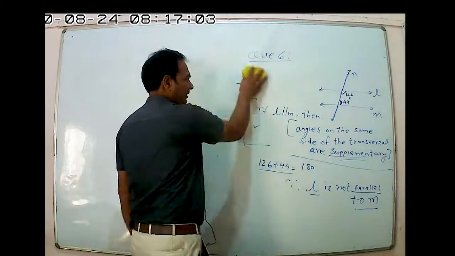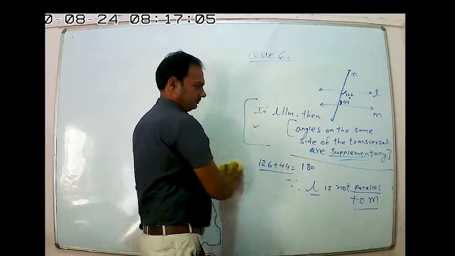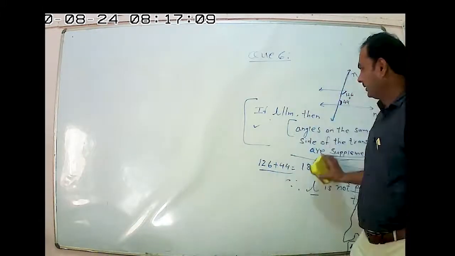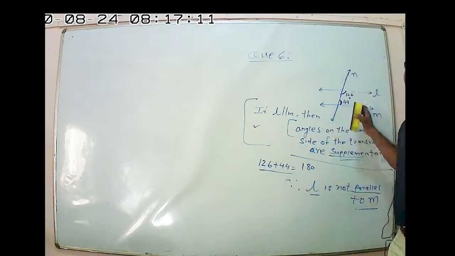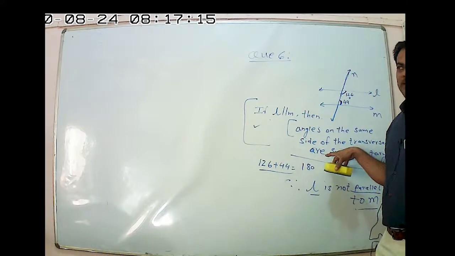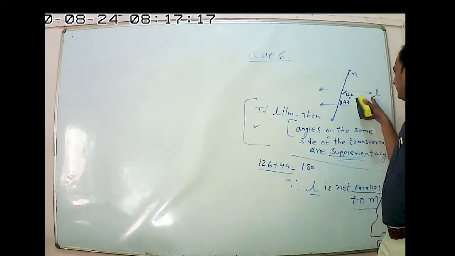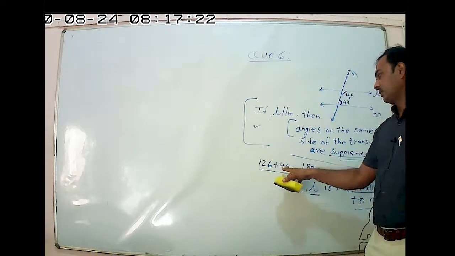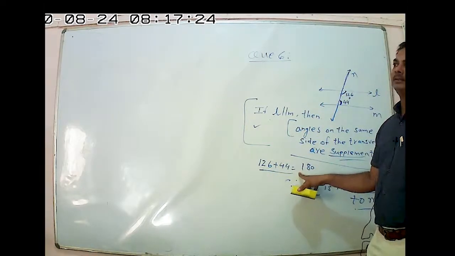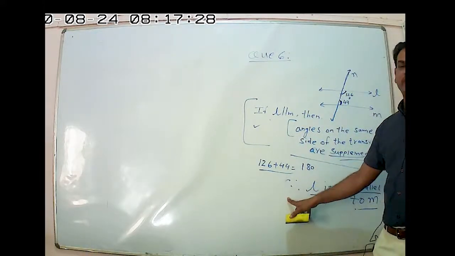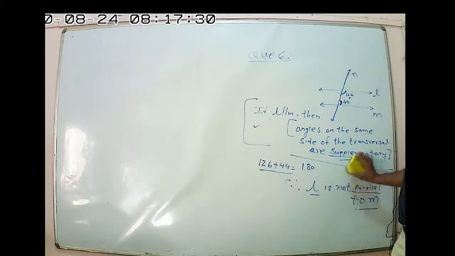Is there any doubt in this question? Is there any doubt in this question? No, sir. So clear why these lines are not parallel? Clear or not, why this line L is not parallel to M? Because the sum of these interior angles on the same side of the transversal should be equal to 180 degrees, and here the sum is 170, which is not equal to 180 degrees.